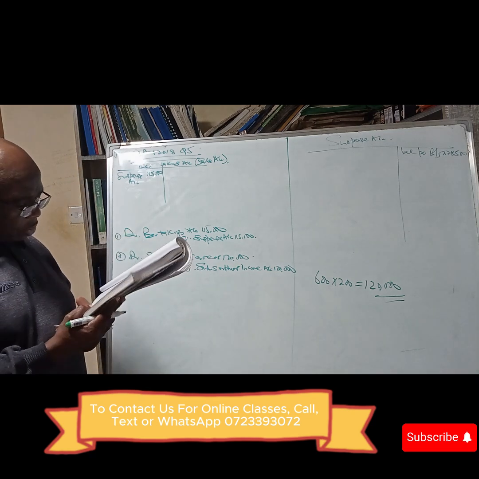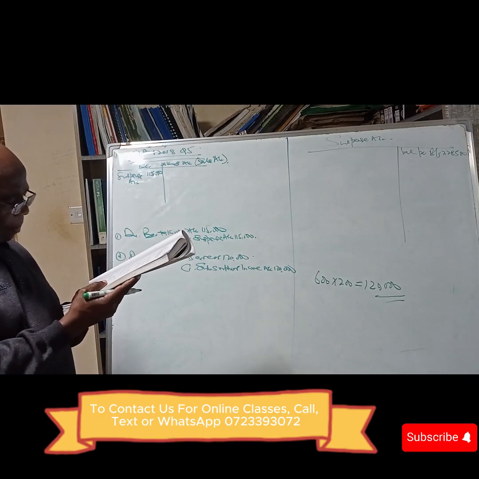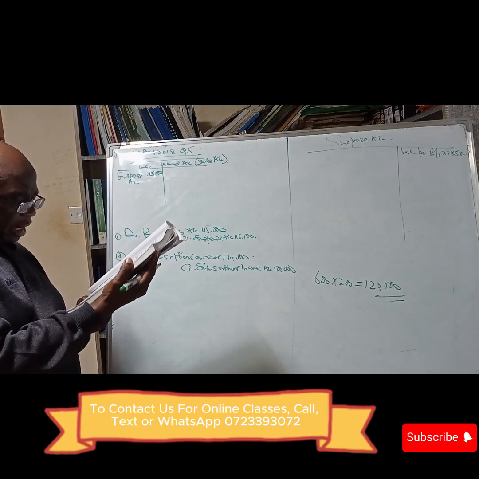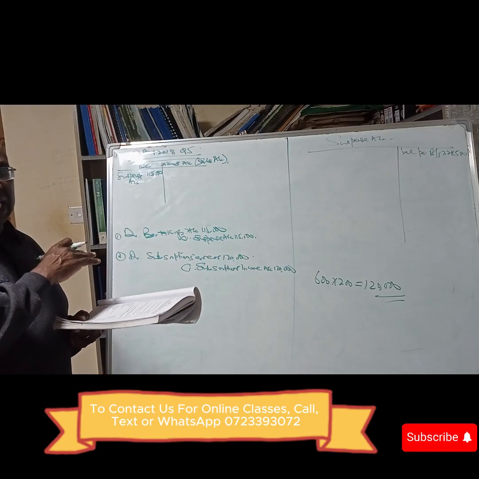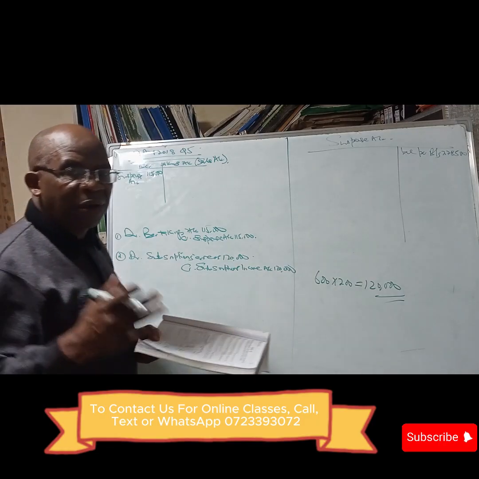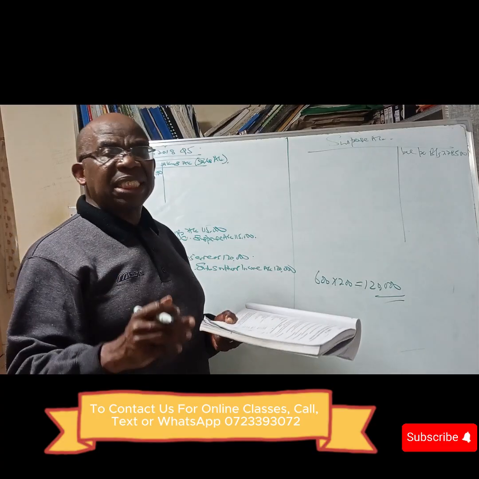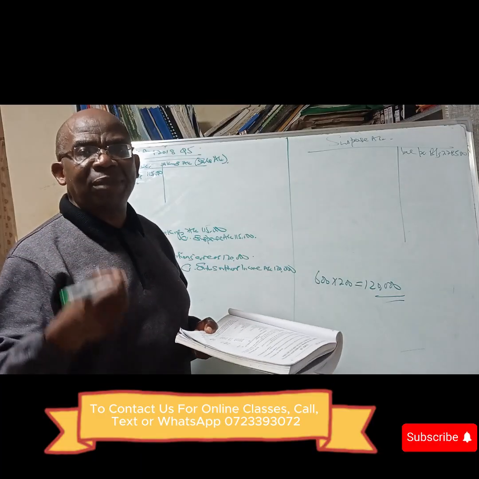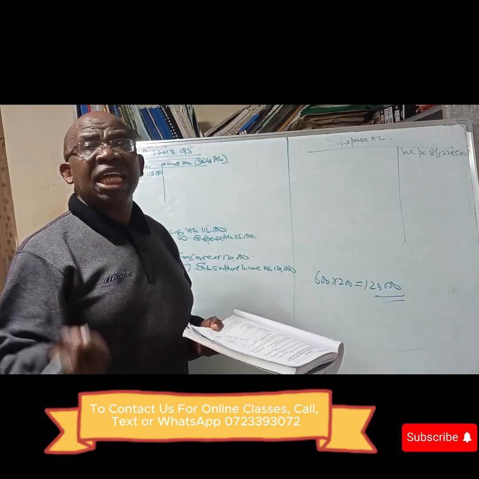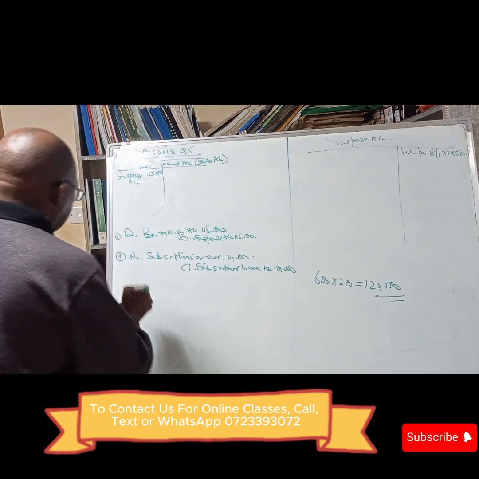Then the next question, we are told depreciation for the pavilion amounting to 56,000 had not been provided. So the debits and credits were not captured. This is an error of complete omission. Therefore, we just record it.